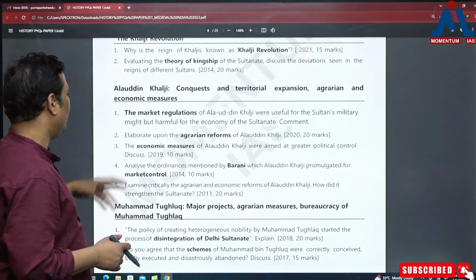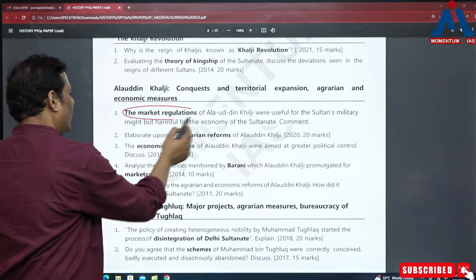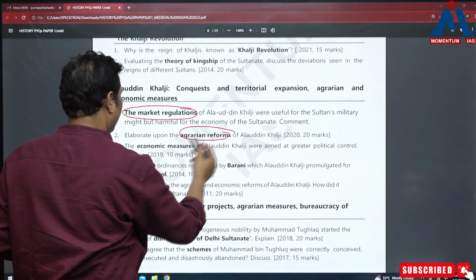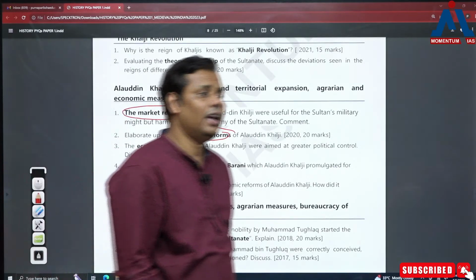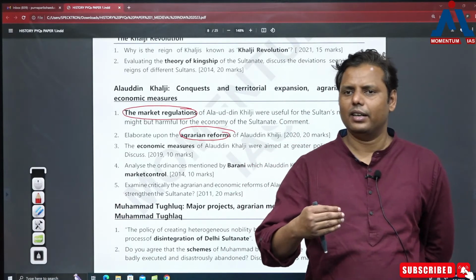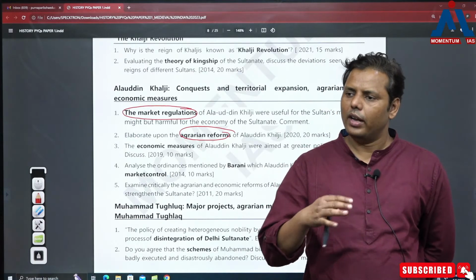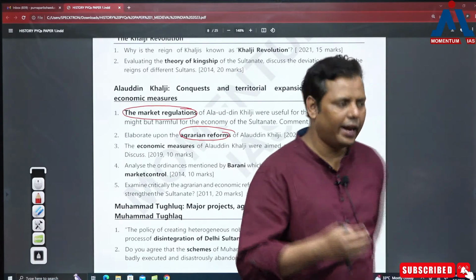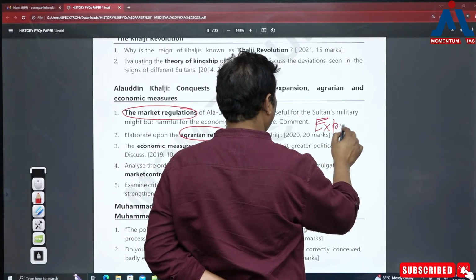ठीक है. लेकिन उसके बाद जो ये है, जैसे market regulation उसका हो गया, ठीक है, when it comes to market regulation, agrarian reforms, right, there are two things I would like to tell you. That first of all, they are being asked with certain different dimensions also, right? They are trying to link it with the other things, and that's how some experiments, I'll say, they have started. UPSC people have started doing it.